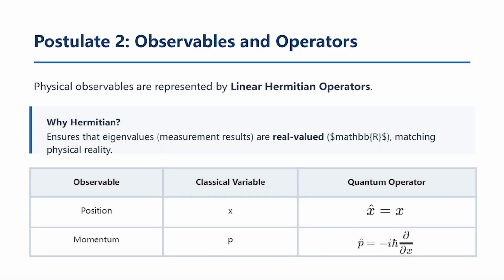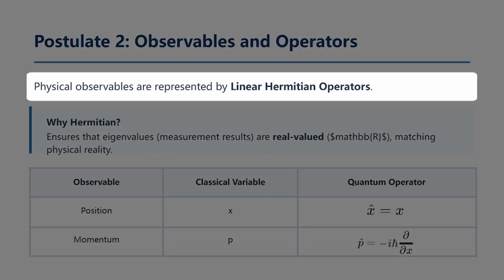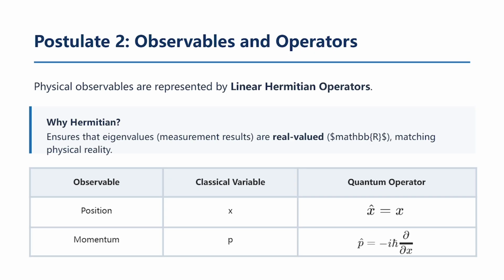Building on our discussion of the wave function as the state of the system, we now need a bridge between that abstract wave and the physical world we actually measure. This brings us to postulate 2, observables and operators. The postulate tells us that every physical observable, any quantity we can measure in a lab, is represented by a linear Hermitian operator. Instead of a simple number, we use a mathematical instruction that acts upon the wave function.